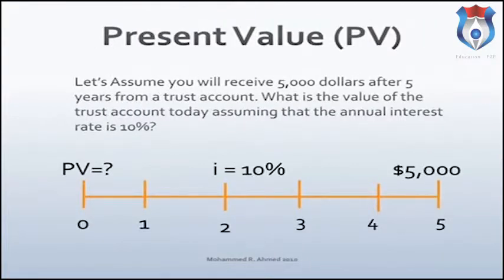Let's assume you will receive $5,000 after 5 years from a trust account. The question here is, what is the value of the trust account today, assuming that the annual interest rate is 10%? Draw a timeline for time value of money analysis. Time period is 5 years. Money you will receive after 5 years, which is the future value. Interest rate is 10%, and the question mark is on left hand side. It is the present value analysis.